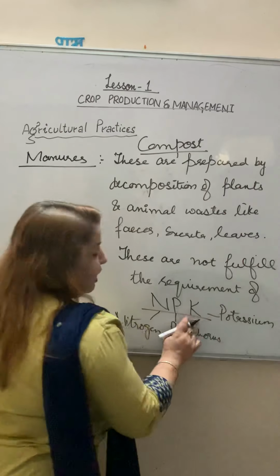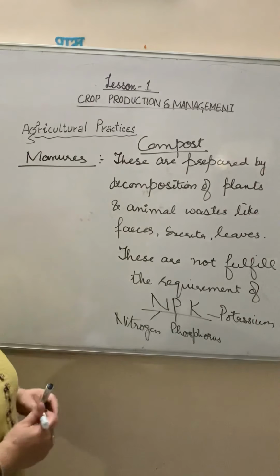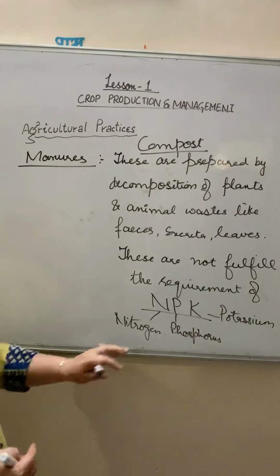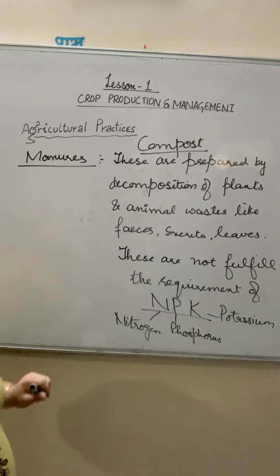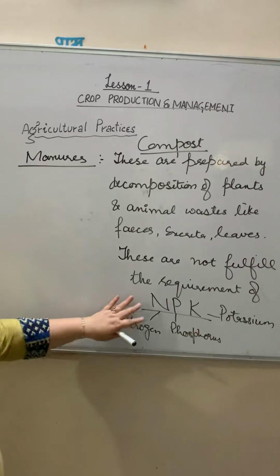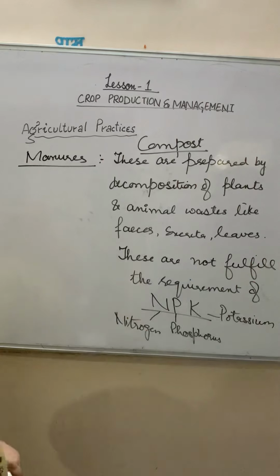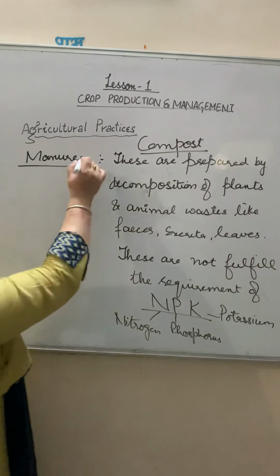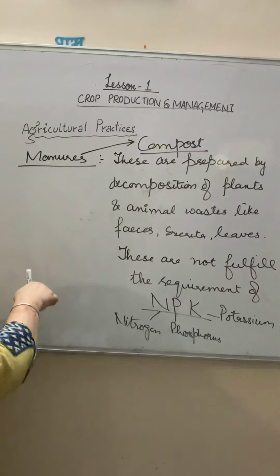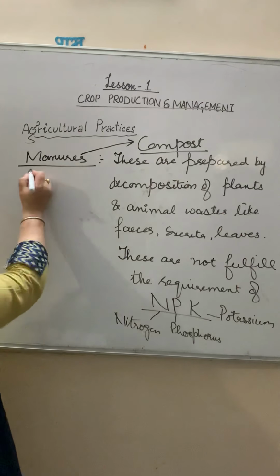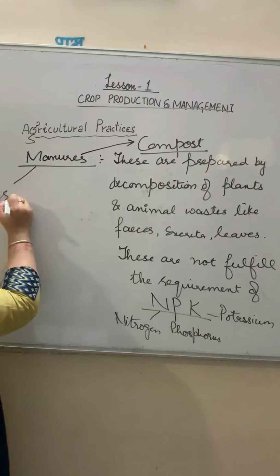Don't go with the name K, which is derived from the word kalium; its name is potassium. No doubt compost is very good, but it is not sufficient to fulfill the requirement of NPK: nitrogen, phosphorus and potassium. So we have another way. In one way, manuring is done by compost, and in the same way manuring is done by green manure.